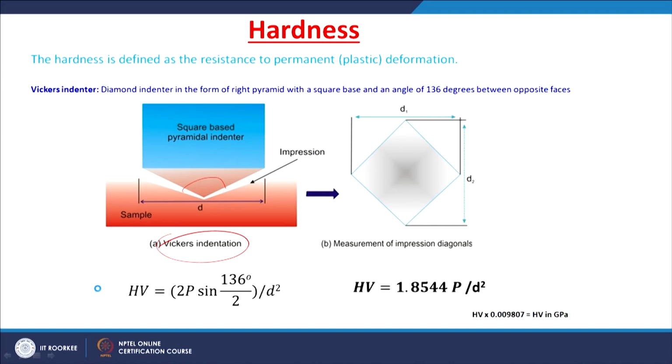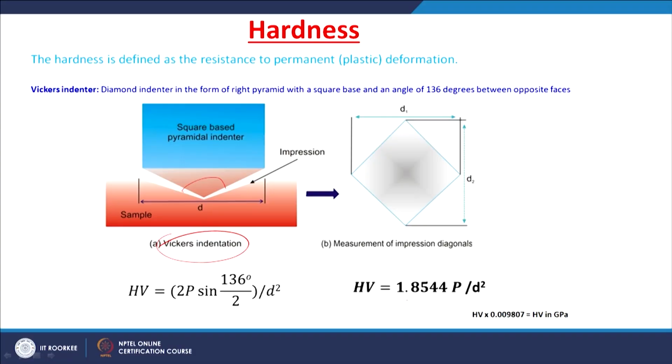The hardness of ceramic materials is generally measured by Vickers indentation. In Vickers indentation, a diamond indenter is used. This is a diamond square-based pyramidal indenter, whose opposite faces have an angle of around 136 degrees. Such an indenter is pressed on the surface of your sample. Once you release the loading, you get an impression, which is a perfect square impression.